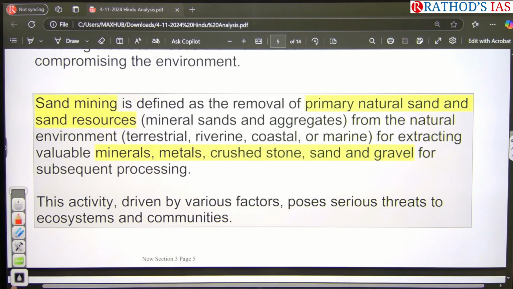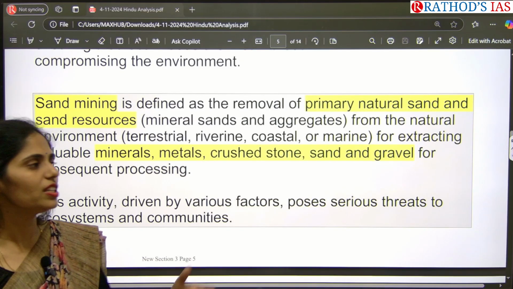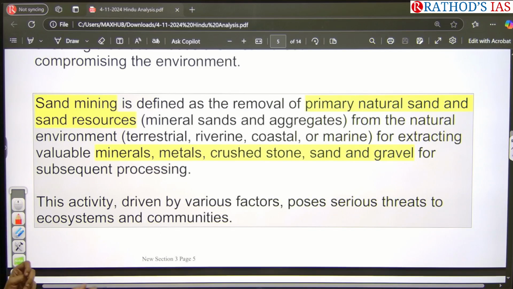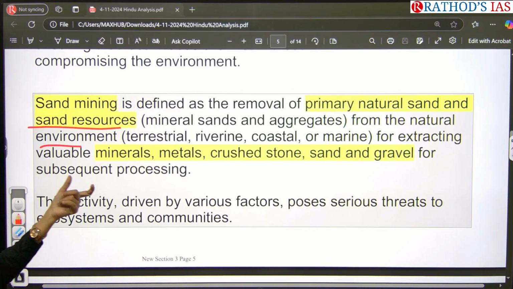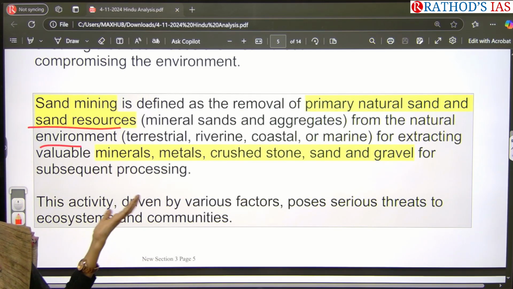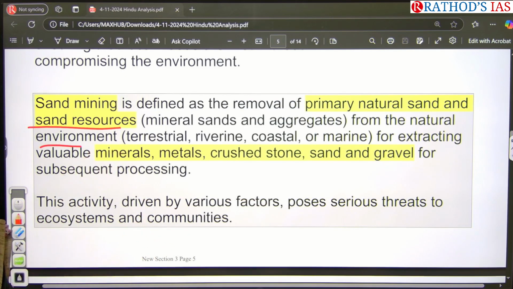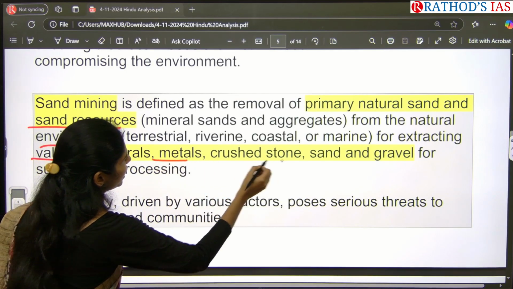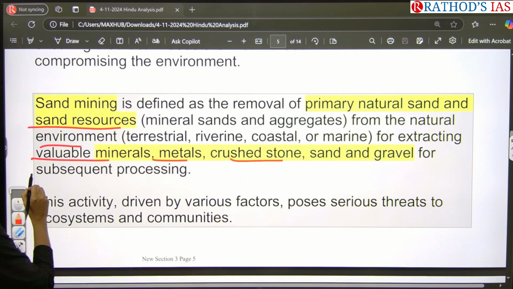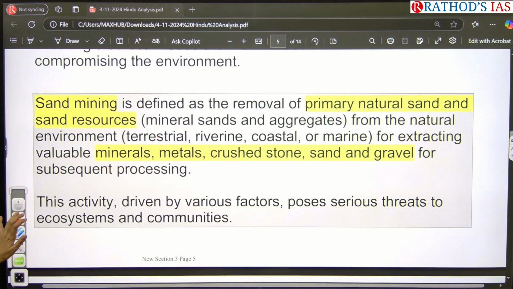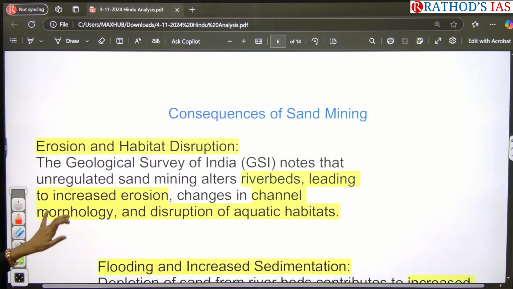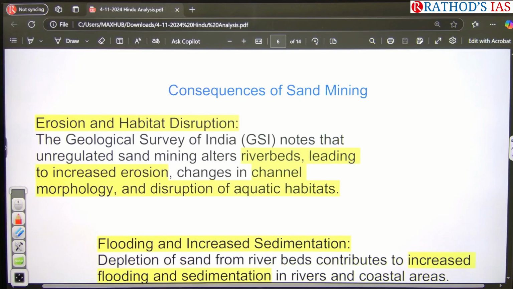Sand mining is nothing but removing natural sand and sand resources from the natural environment. It may be from terrestrial areas, rivers, coastal areas or marine areas. We are going for extraction of valuable minerals, metals, crushed stones, sands or gravel, etc. Because of this, it will have lots of consequences on our environment.